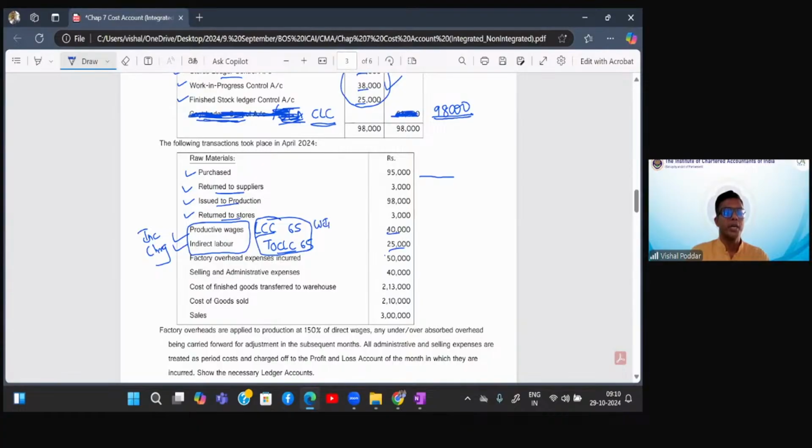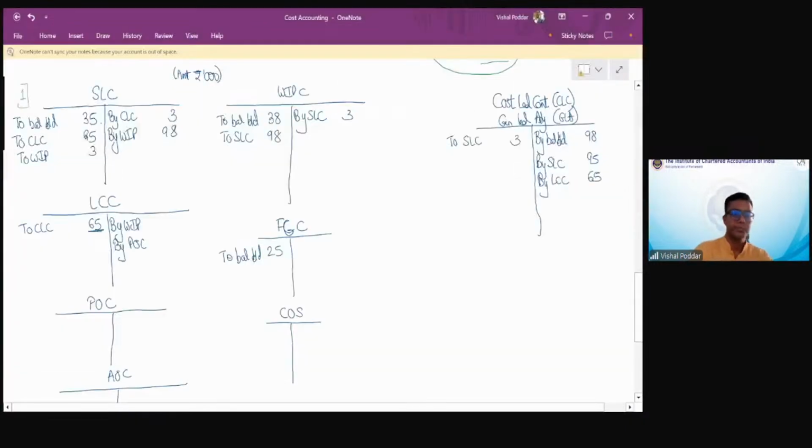Now I will pass entry for charging. So direct will go to WIP, indirect will go to POC. So direct, indirect, direct, indirect.